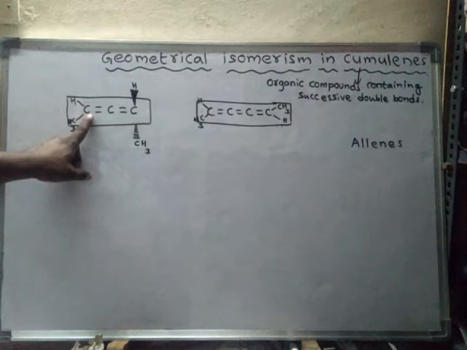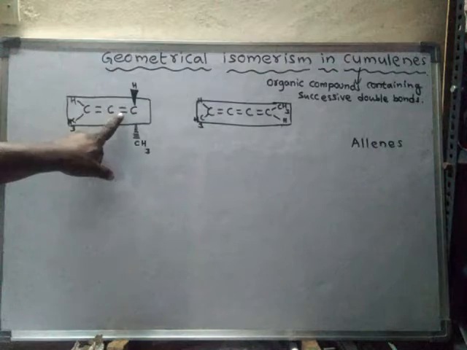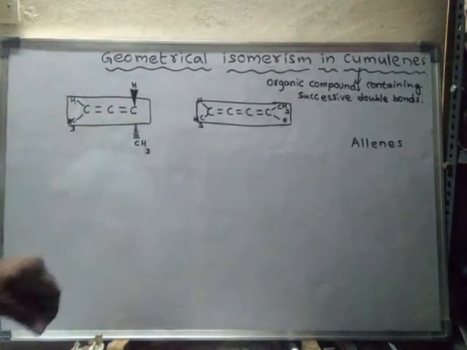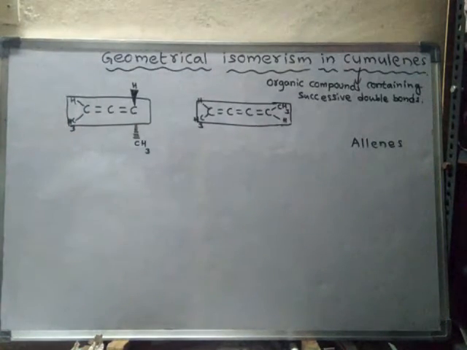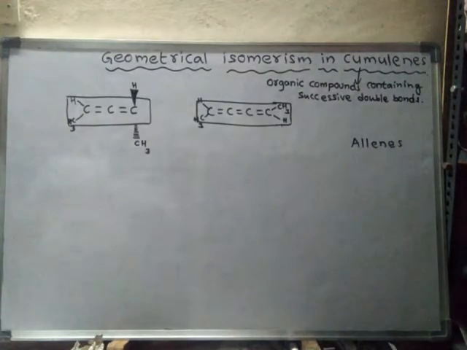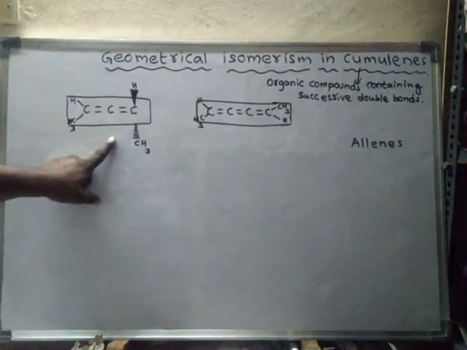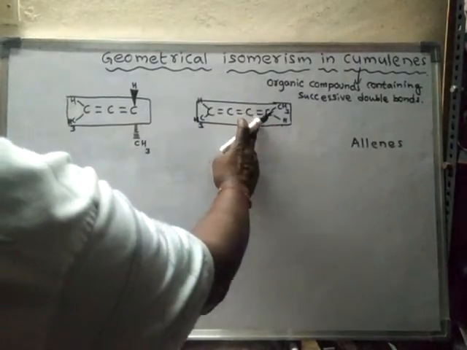For example, take this. Here in this compound, the double bonds are successive. The middle carbons are sp hybridized, and the end carbons are sp2 hybridized. Even these are also allenes or cumulenes. Look here. This is a cumulene containing an even number of double bonds, and this is a cumulene containing an odd number of double bonds.